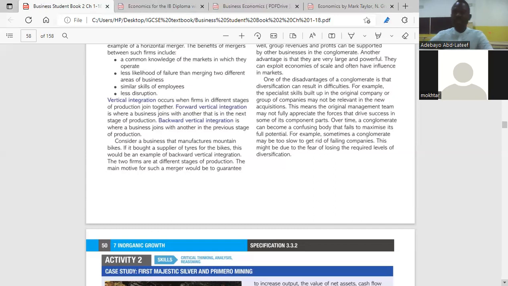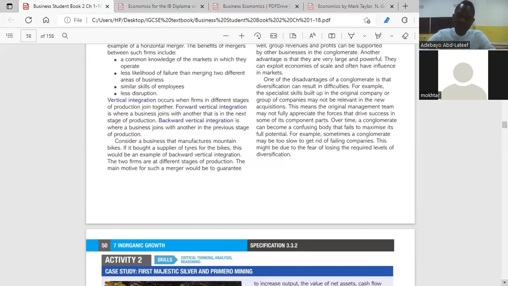Yeah, it's clear. So that is in the previous stage. A company taking over a business in the previous stage of production is backward vertical. Yes. A company taking over a business in the next stage of production, we call it forward vertical. Is it clear? Yes. So these are the types of vertical integration.